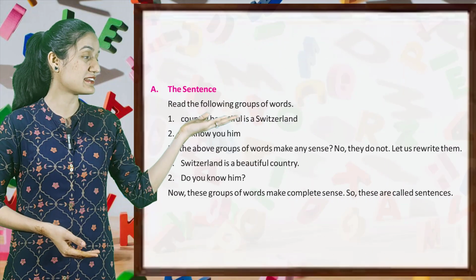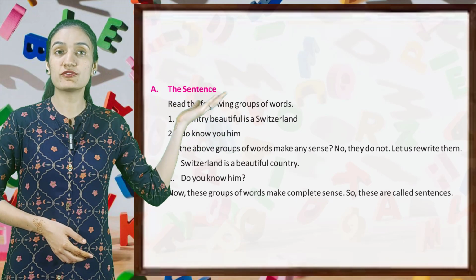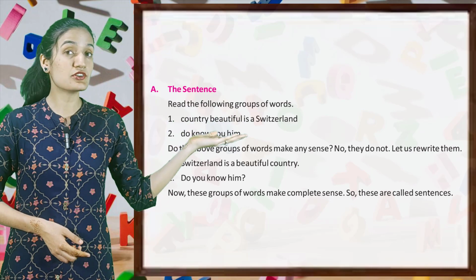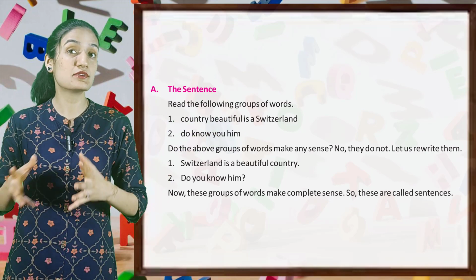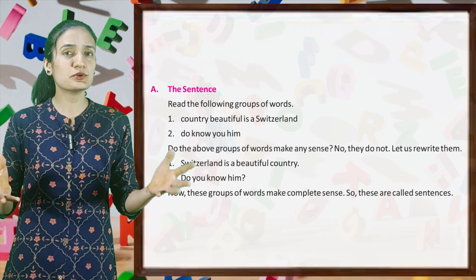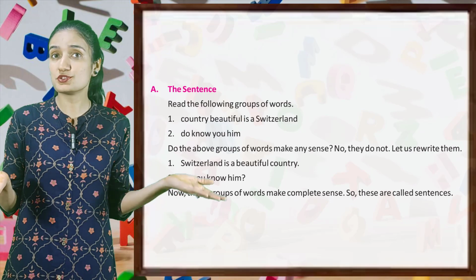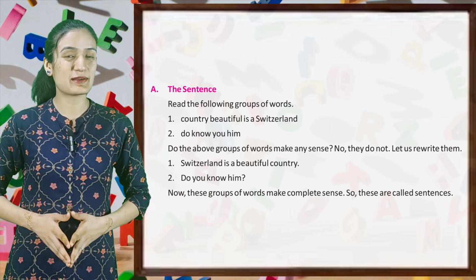So let's begin with part A, the sentence. Read the following groups of words. First, country beautiful is a Switzerland. Second, do know you him. Do the above group of words make any sense? No, they do not. Let us rewrite them.